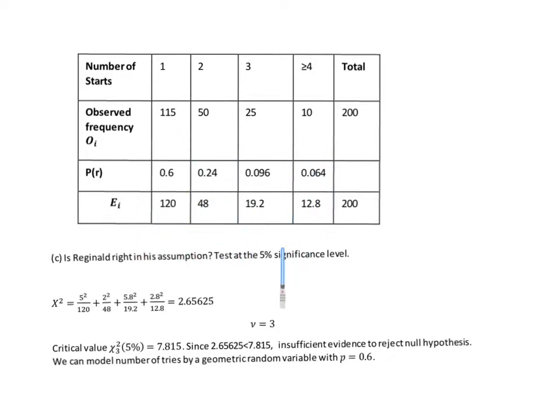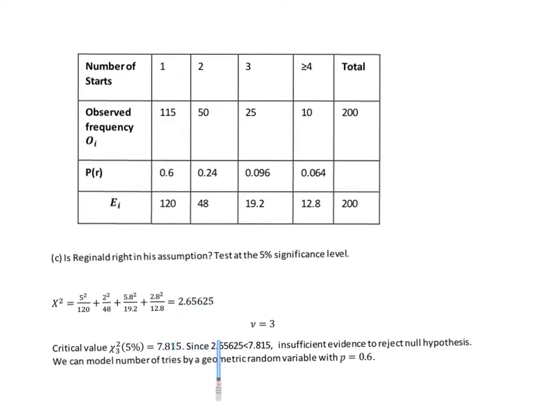They're relatively close, which tells us immediately it's not going to be a bad fit, but is it good enough according to the critical value? We've got here the degrees of freedom is 3. Well, we've got 4 columns, 4 take away 1 is 3. We haven't calculated any statistics in this. We've just been given an assumption of 0.6, so it's 3. The critical value, we can look this up in the table. Chi-squared with degrees of freedom 3, at 5% significance level is 7.815.